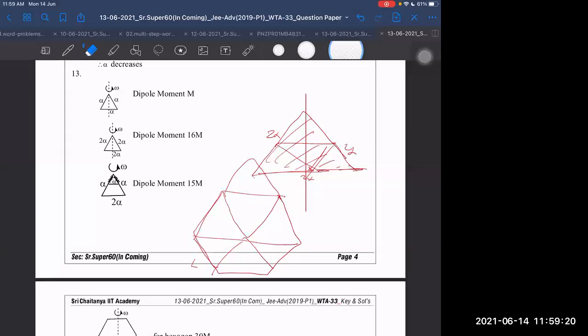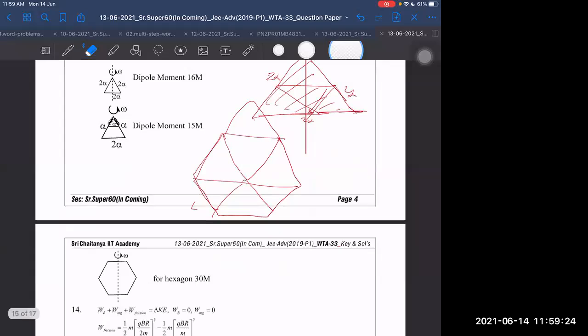Similarly, downwards also we have to make one more triangle, and then subtract both those two small triangles. Moment, sir. Okay, I got your point.